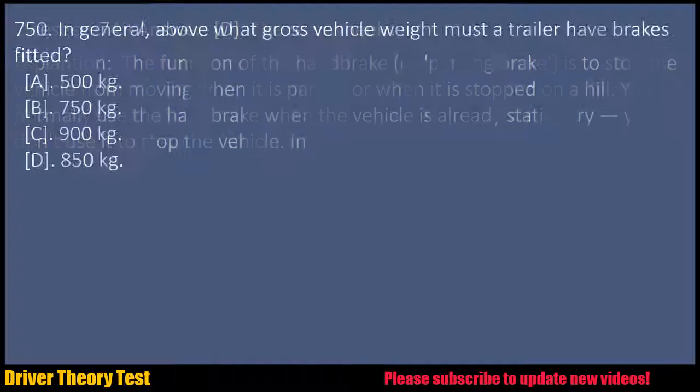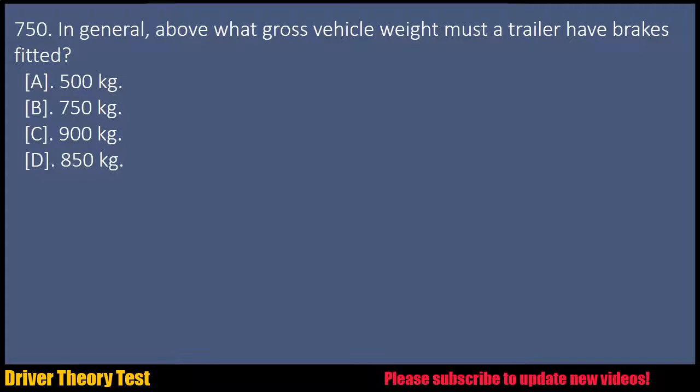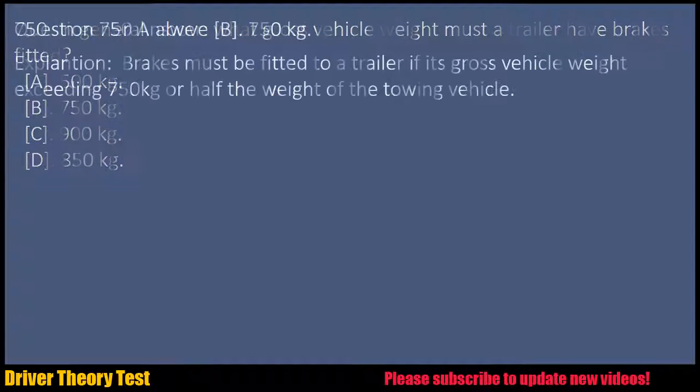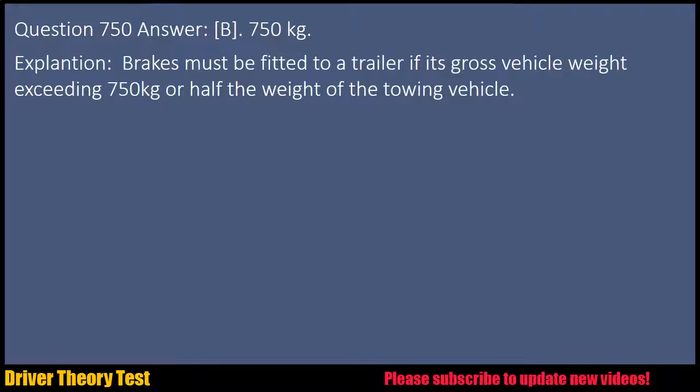Question 750. In general, above what gross vehicle weight must a trailer have brakes fitted? A. 500 kilograms. B. 750 kilograms. C. 900 kilograms. D. 850 kilograms. Question 750. Answer: B. 750 kilograms.